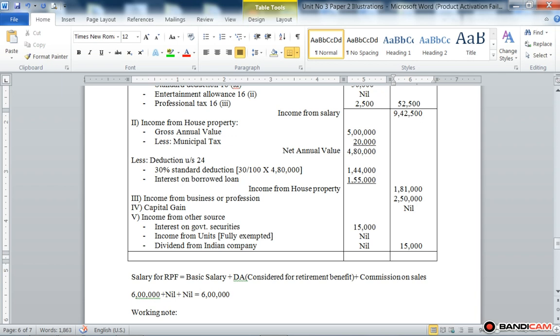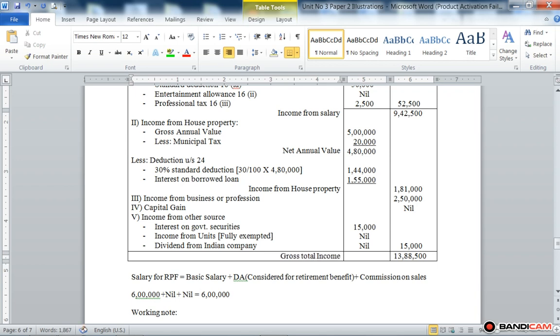Add this 15,000 in heads of income, that is make the total of outer column: 9,42,500 plus 1,81,000 plus 2,50,000 is equal to 13,88,500. That total is called gross total income.